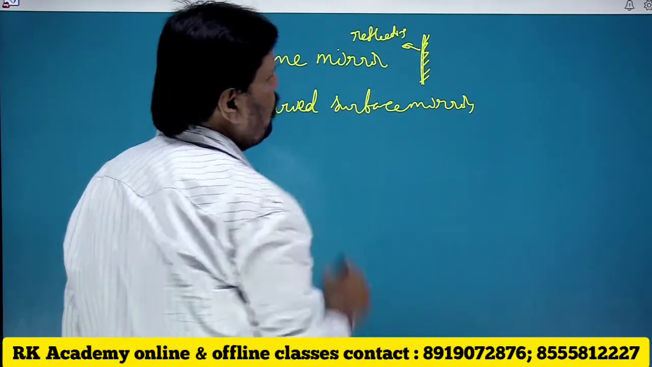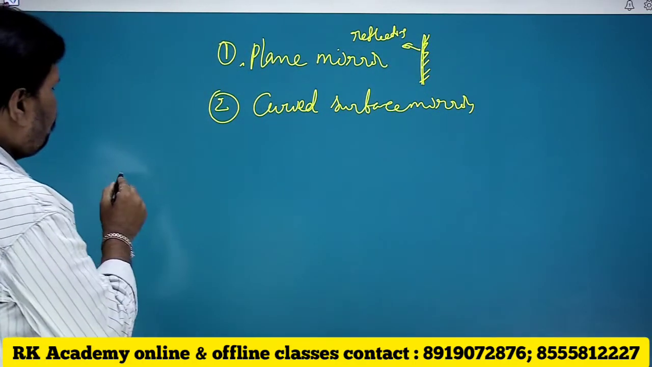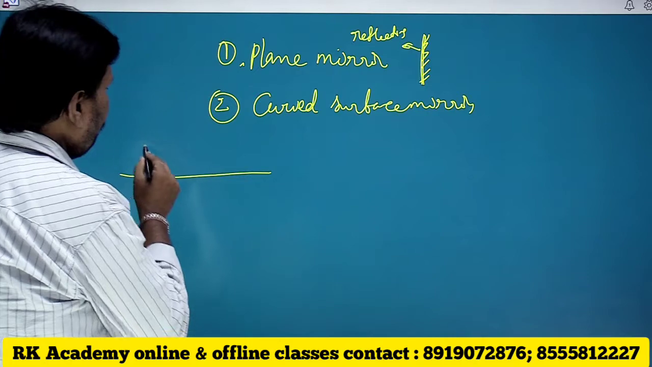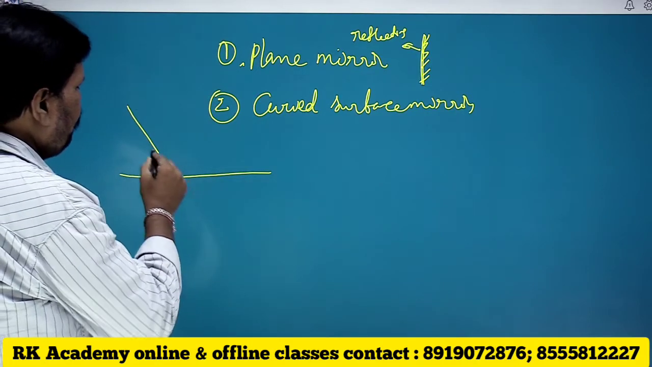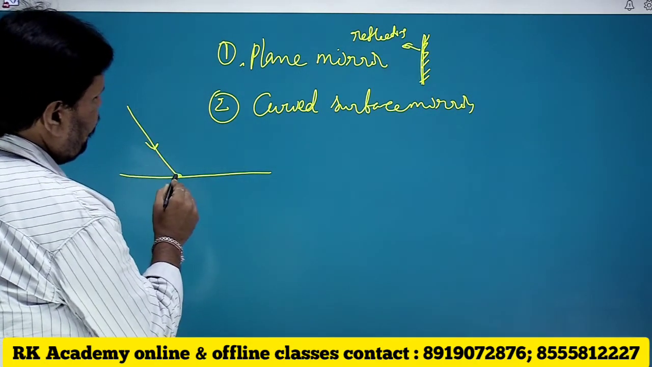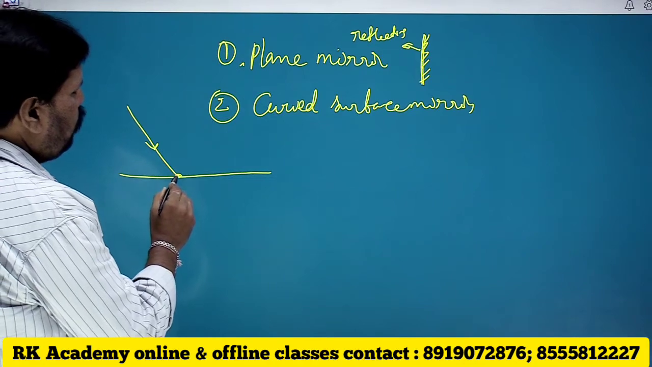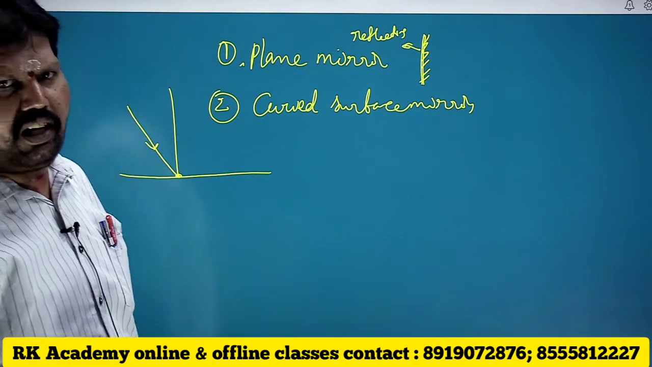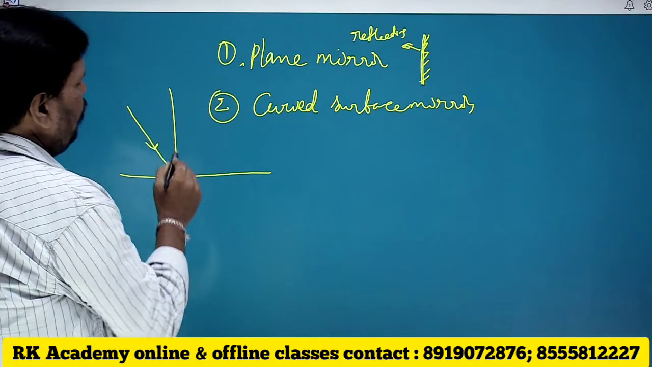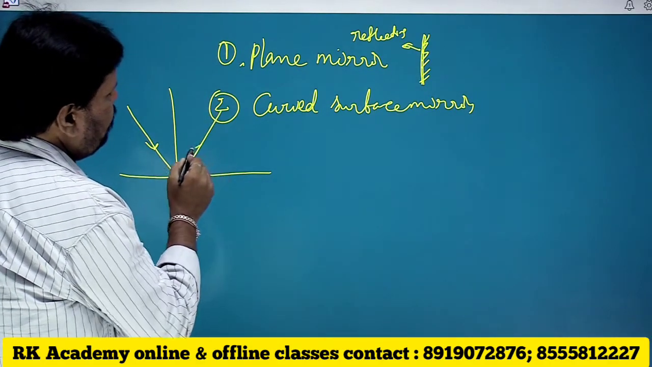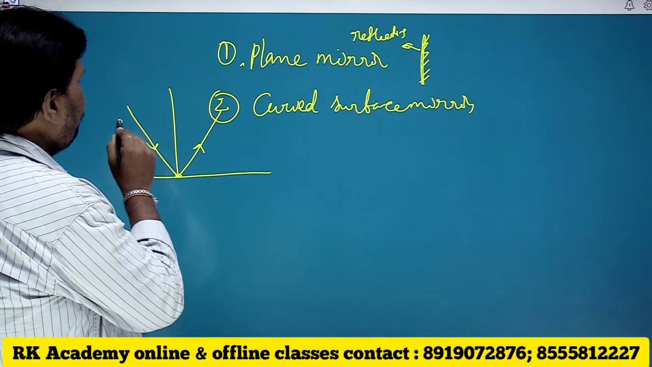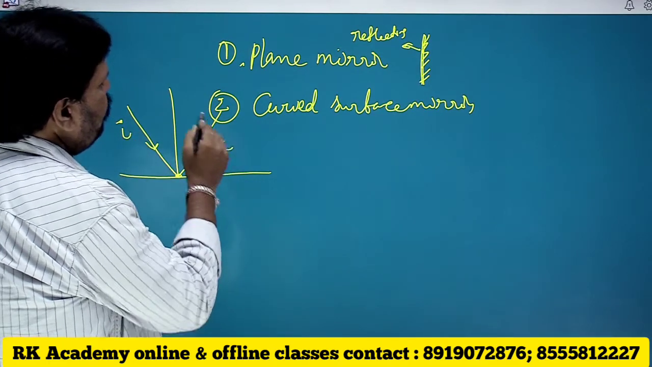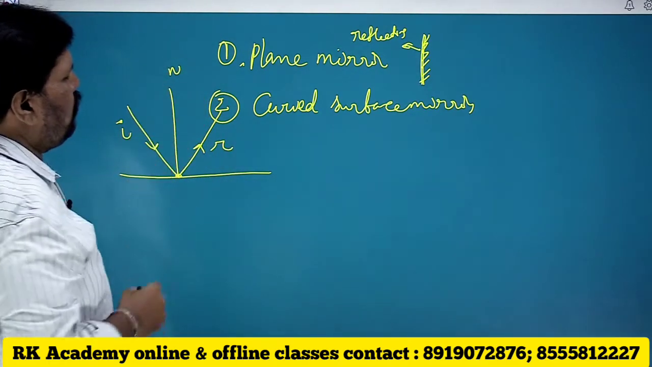If you take the plane mirror and incident a light ray that meets at a point, that is known as the point of incidence. If you draw a perpendicular line, this is the normal, and the ray will be bounced back. This is the reflected ray. This is the incident ray, the reflected ray, and this is the normal.